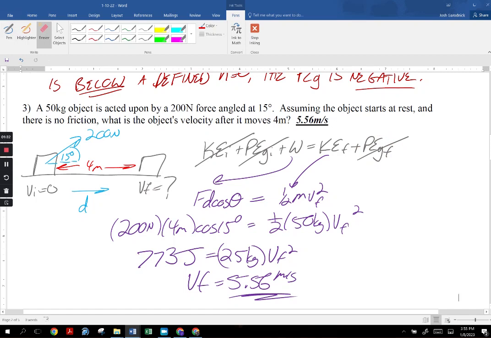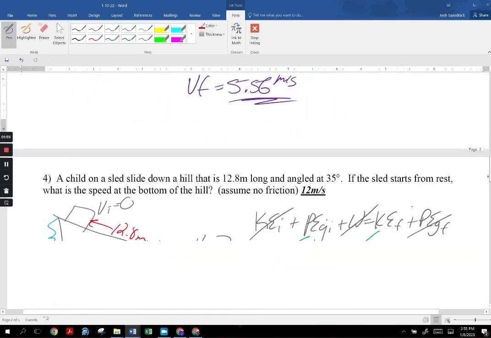I'm only asking yes or no questions. Every year there's a handful of people who are like, yeah, it's above height 0, but it's not moving. And I'm like, nobody cares. Is it above height 0? Yes, no. That's it. You can't say anything else. It's just a yes or no question. Don't add anything to it. But this one's pretty straightforward. You just have an applied force of 200 newtons for 4 meters at an angle of 15 degrees. That's the angle between the direction it's moving and the applied force. And that's it. That one's pretty easy.